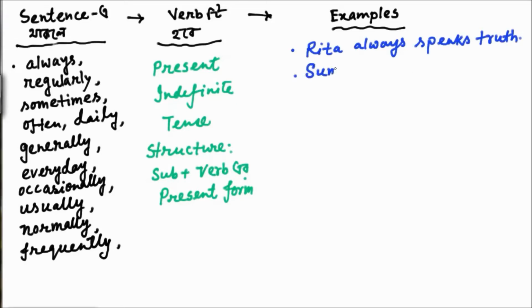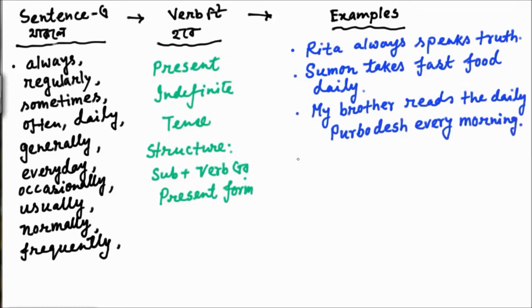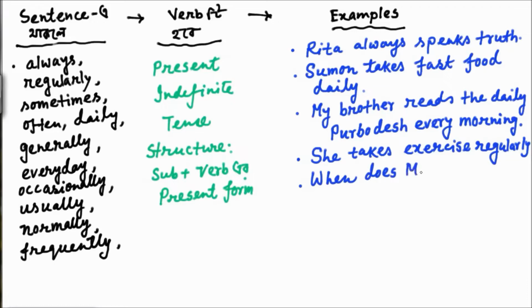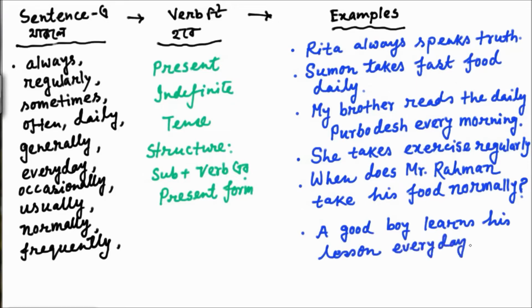Rita always speaks the truth. Suman takes breakfast daily. My brother reads the daily Purbodesh every day. Here is another sentence. She takes exercise regularly. The subject is third person singular number, so after the principal verb we have to use s or es. When does Mr. Rahman take his food normally? And a good boy learns his lesson every day.